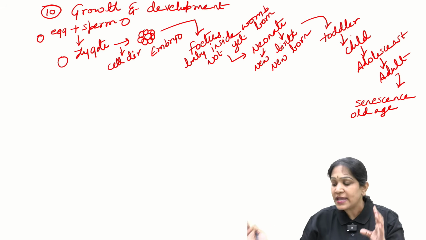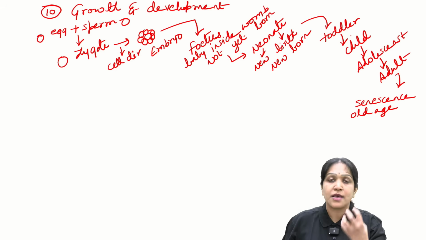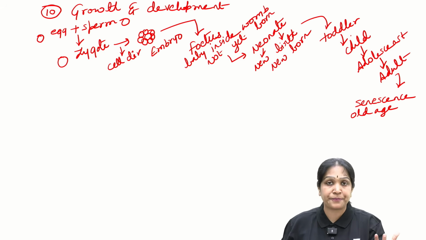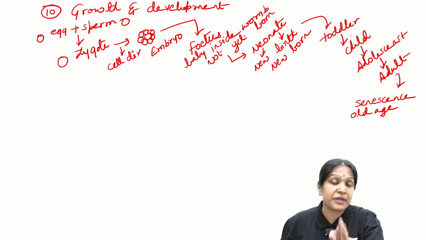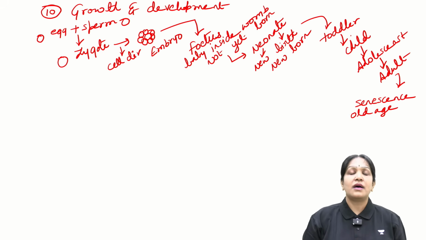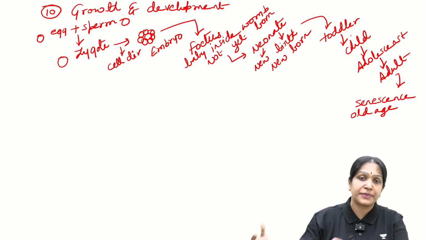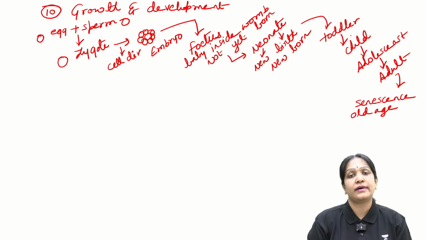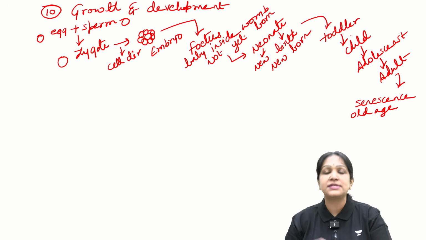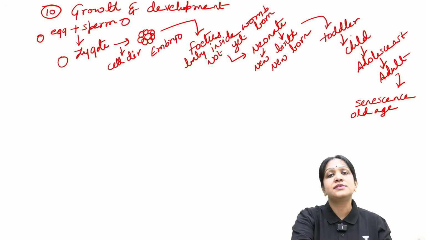Is it clear? Senescence, old age changes like wrinkling of the skin, bone density decreasing, hair graying, memory loss, hearing loss, increased susceptibility to death. For example, if COVID comes, the old age people are more susceptible. There is a higher chance of death if an old individual in the senescence stage contracts the disease. But for an adult, the chance of death is lesser.